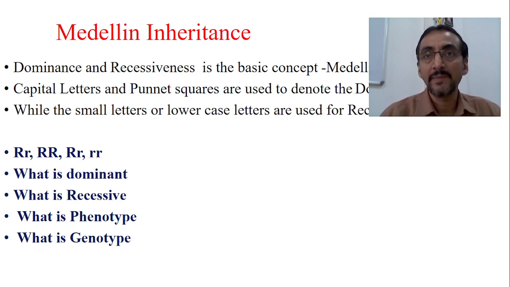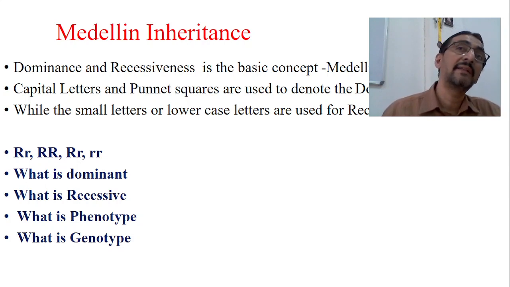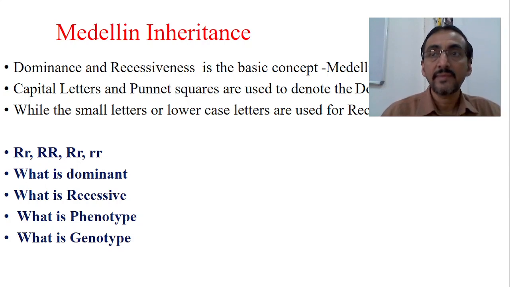That's all. Now suppose there is another situation where, for the same hair color, the father's gene which is coming is recessive, staining for the black color.